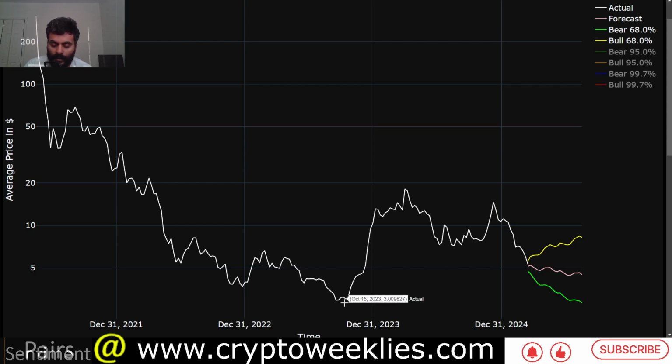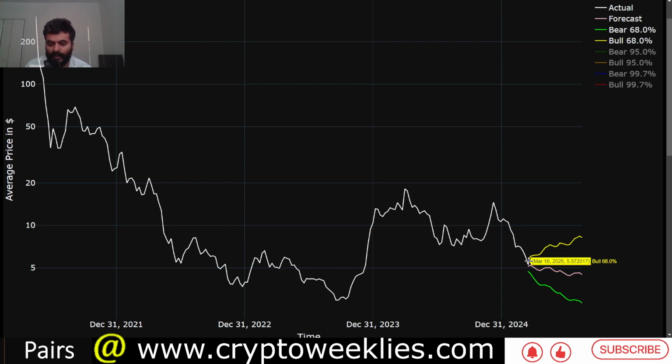So you could understand why this model thinks that as time progresses, the price has a downward bias. The only counter to this trend since May 2021 was a brief counter to this lower high trend between October 2023 and about March 2024, so about 5 months or so. And the token has continued that trend of lower highs and lower lows, so you can't blame the machine learning model for that. That's how the price action has been.